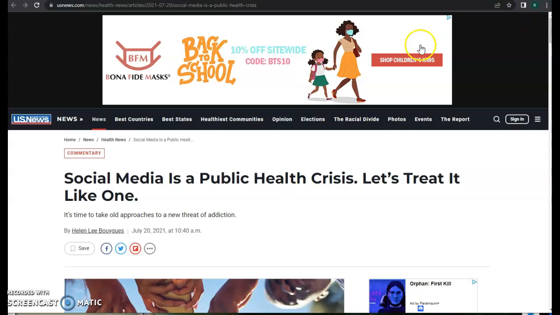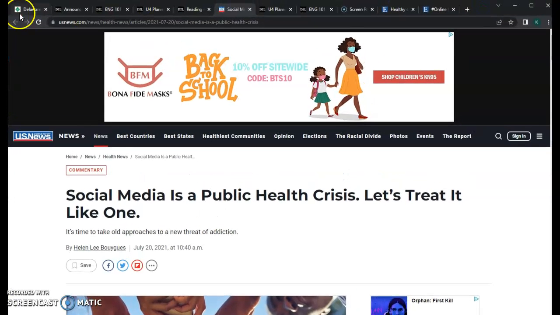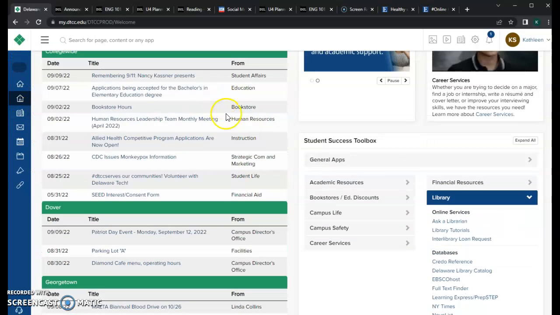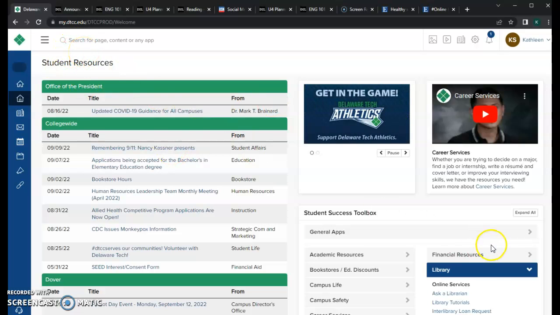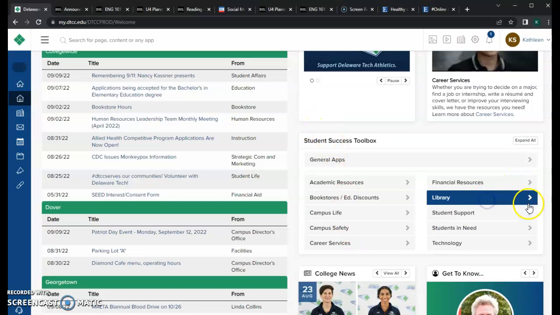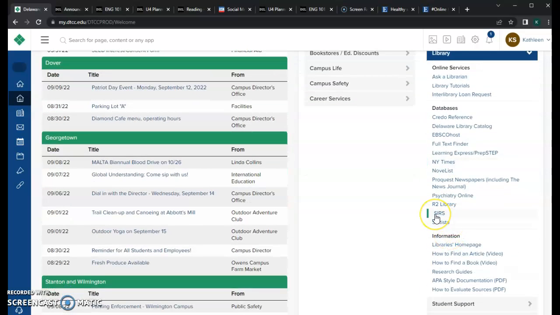So the first thing I'm going to do is go to my library databases. When you're on your student resources, it'll come here for you to this opening page on my DTCC. You can find over here under the Student Success Toolbox, the library. When you click on the library, there's a list of databases here. So the one we're going to start with is SIRS.